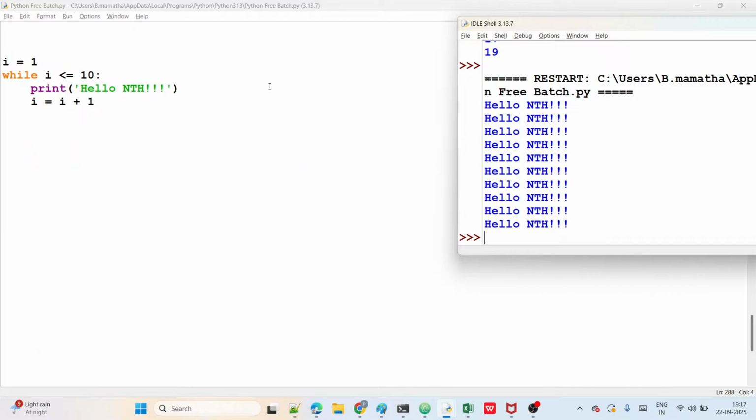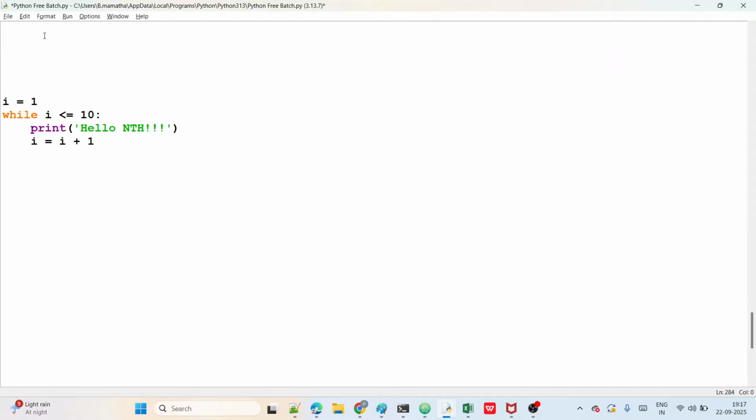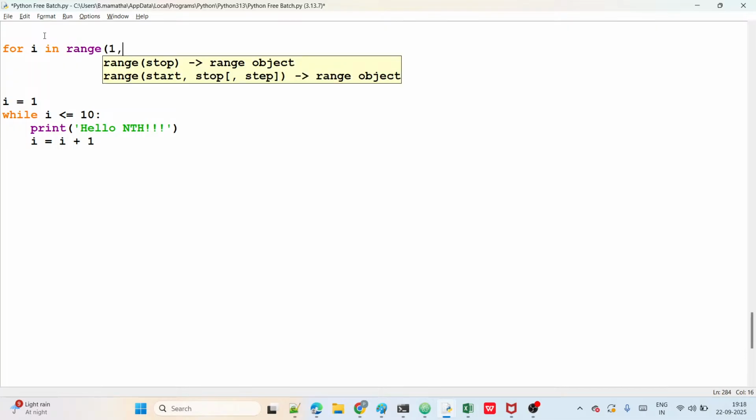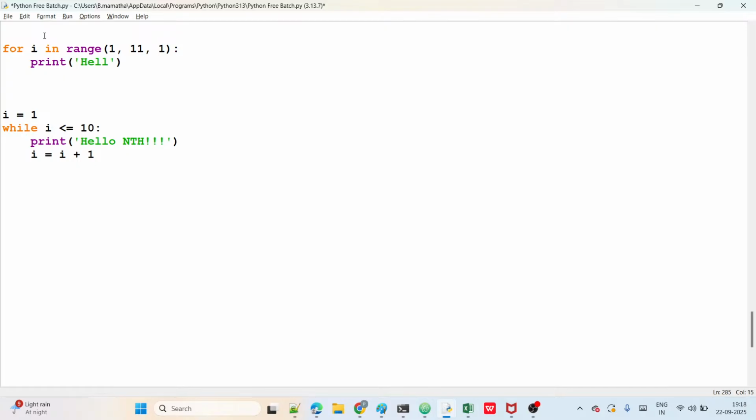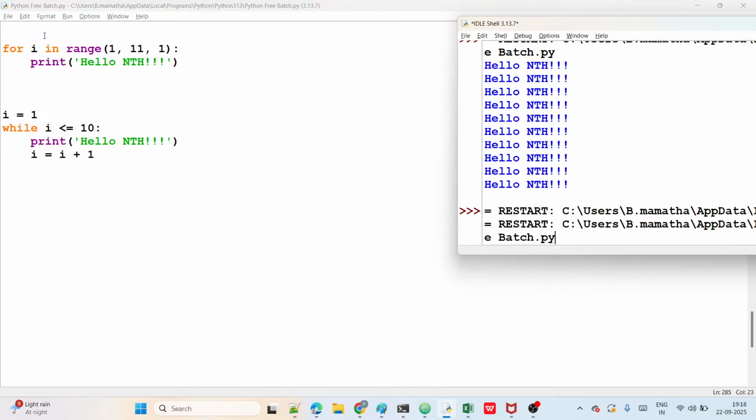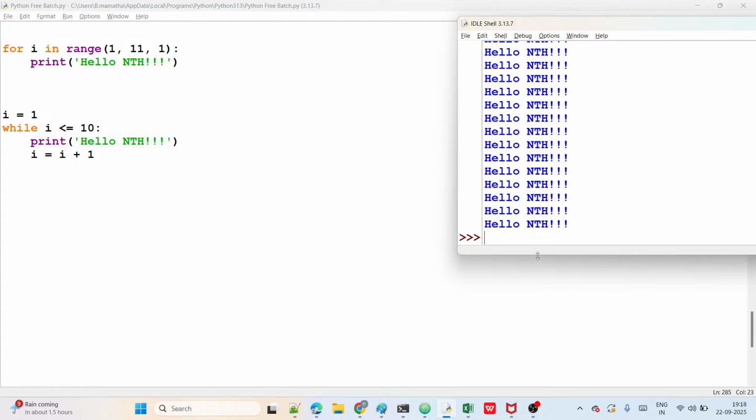Now run this program. The same program, guys, if you want, can be done using a for loop: for I in range of what? Start value 1, end value 11, increment by plus 1. Then you can see print of what here? Hello NTH. You can see it now.